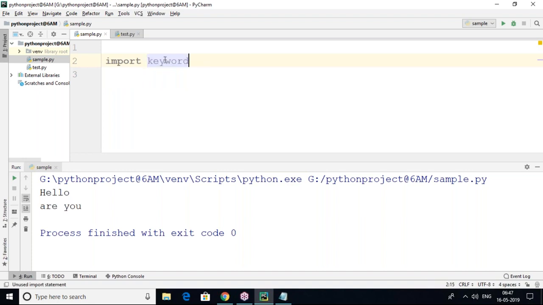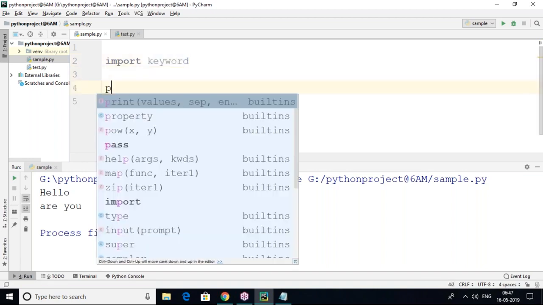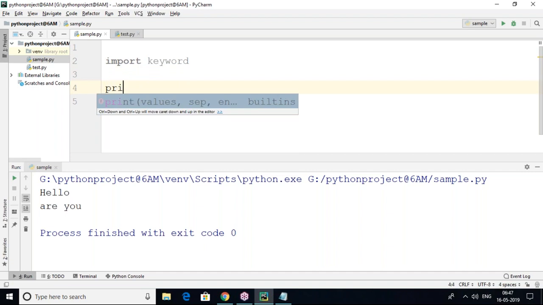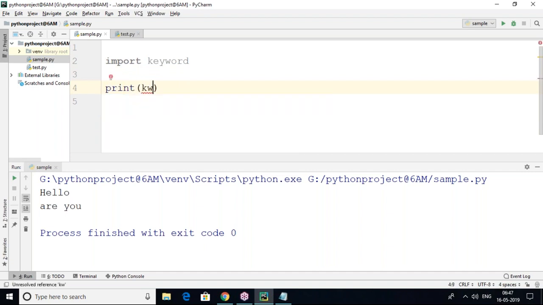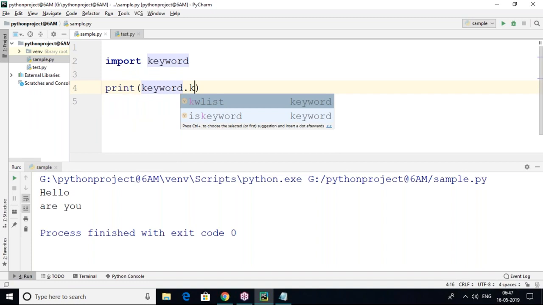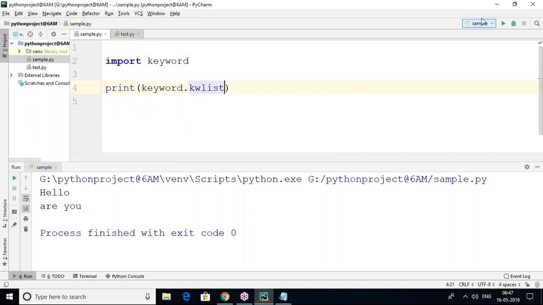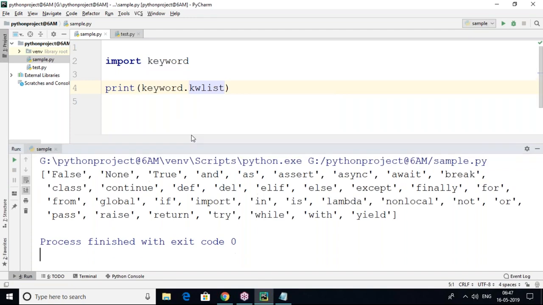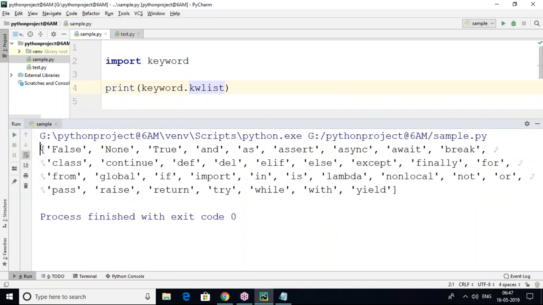Like in your terminology, C and C++ people call them header files and Java people call them packages. In Python, we say modules, with the import keyword. So the import keyword imports a module. I want to print the complete keyword list. Then print module name keyword dot kwlist. So the complete keyword list will come. Now you can see these are the Python keywords that are supported.